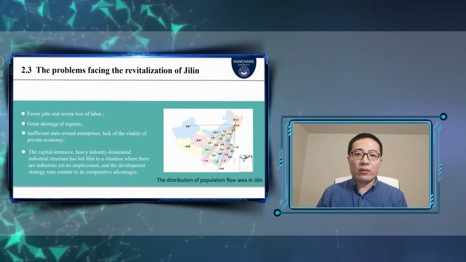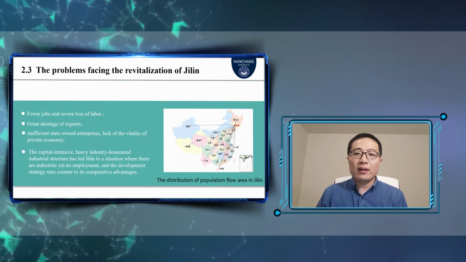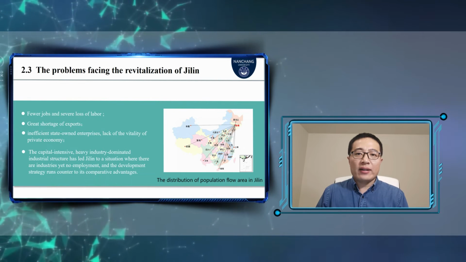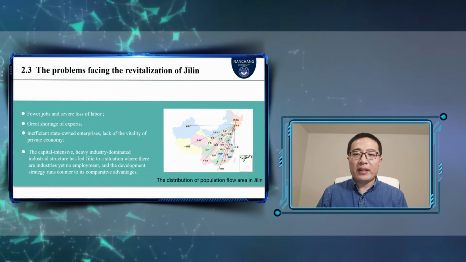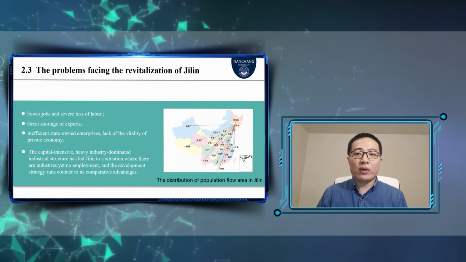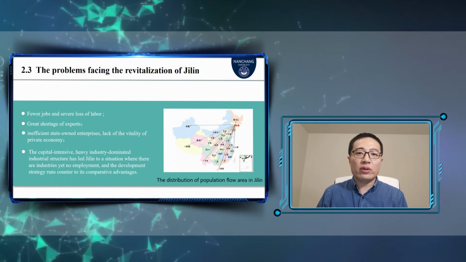The capital-intensive, heavy industry-dominated industrial structure has led Jilin to a situation where there are industries yet no employment, and the development strategy runs counter to its comparative advantages. So how to crack these tricky problems?